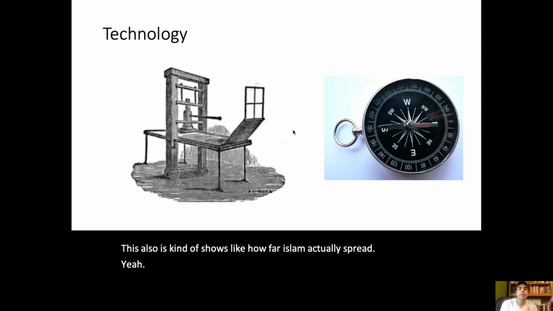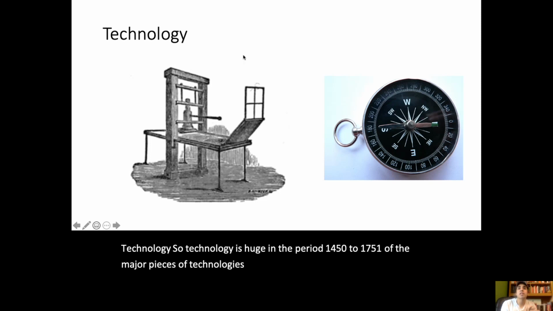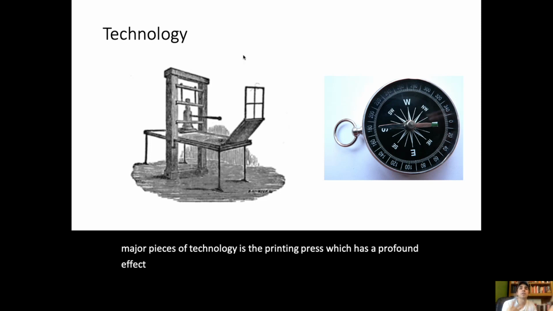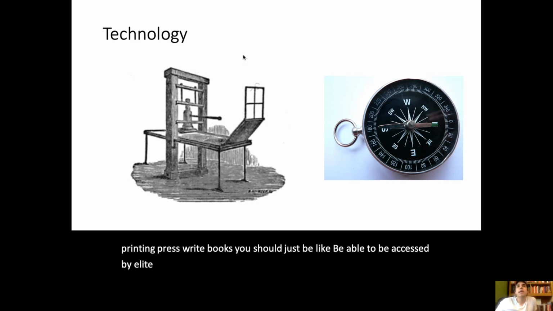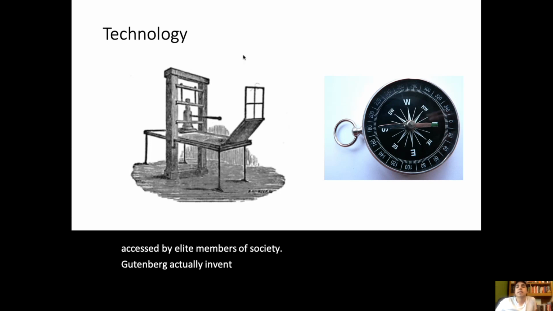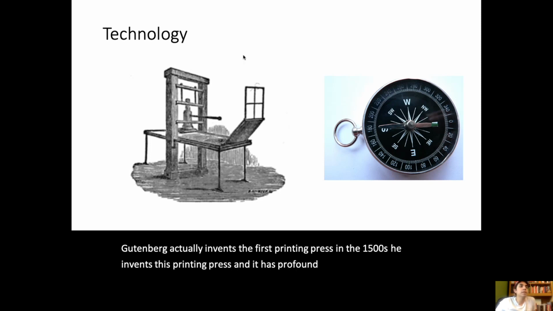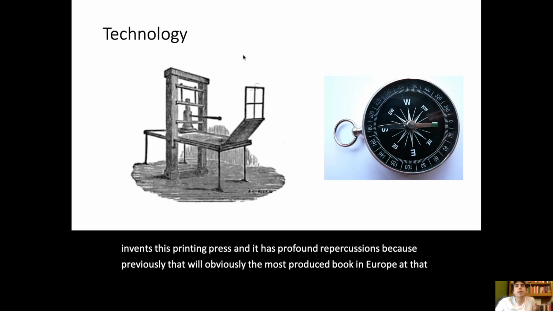Technology. So technology is huge in the period 1450 to 1750. One of the major pieces of technology is the printing press, which has a profound effect in Europe and then obviously spreads across the world. Books used to be accessible only to elite members of society. Gutenberg invents the first printing press in the 1500s, and it has profound repercussions because previously, the most produced book in Europe at that time period was the Bible.